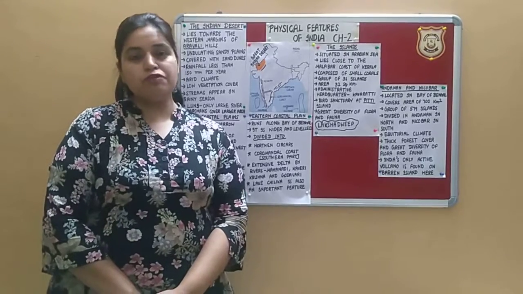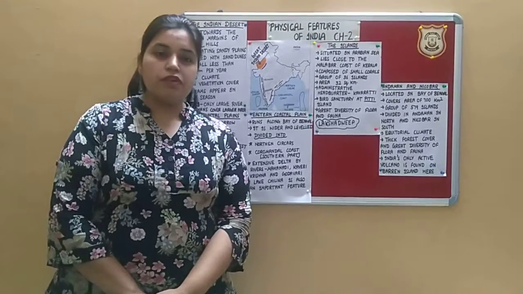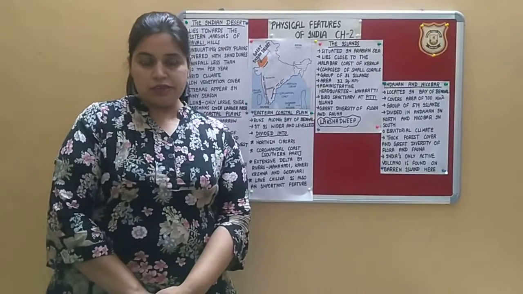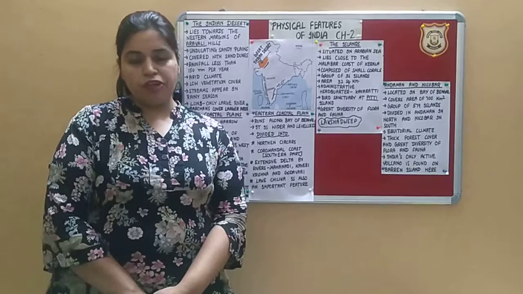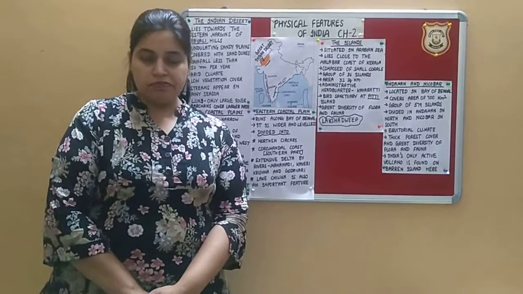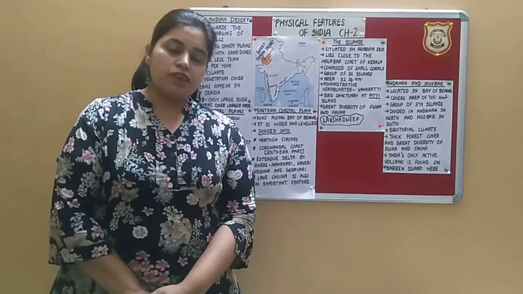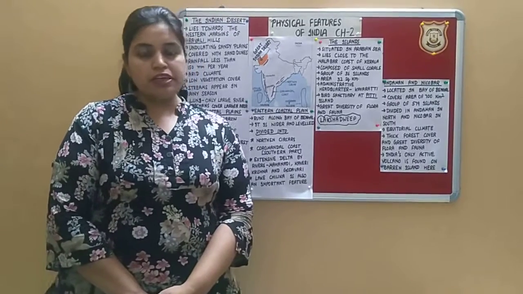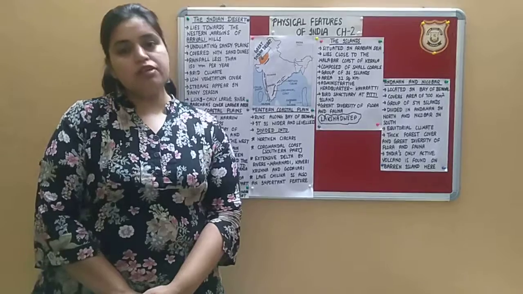That was the third physical feature of our country. Today we will read about the other physical features. Those are the Indian desert, the island of India, and the coastal plains. So beta, we will start from the Great Indian Desert. As we know, the Great Indian Desert lies in western Rajasthan.